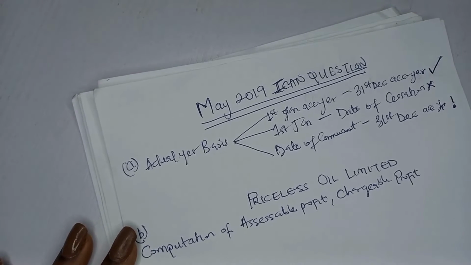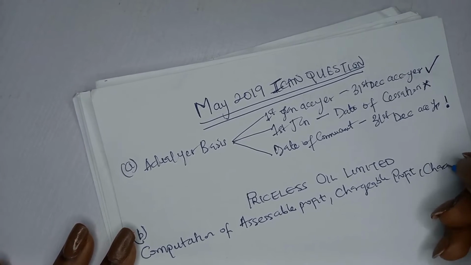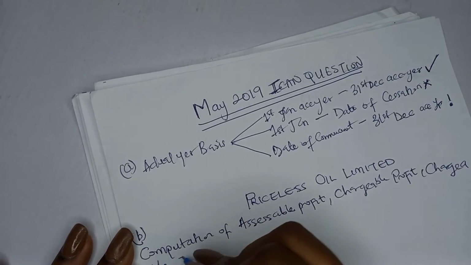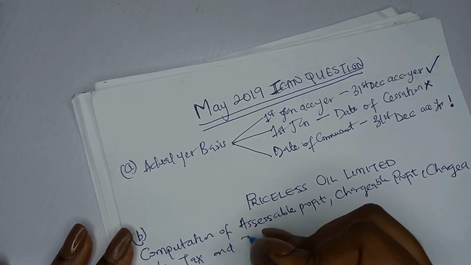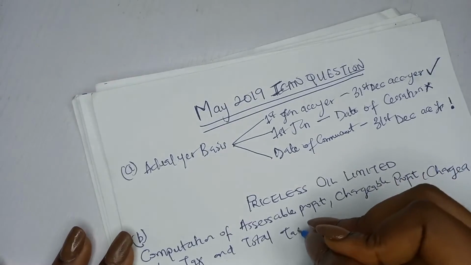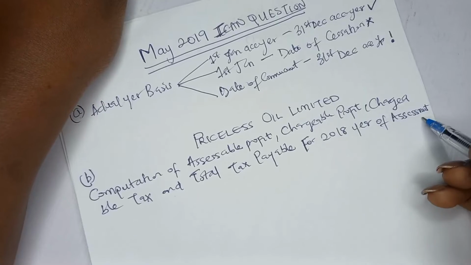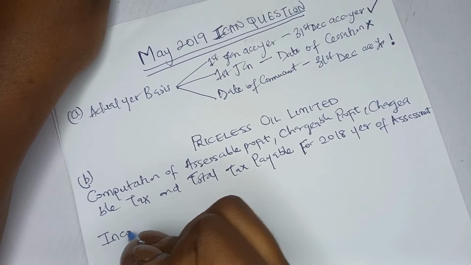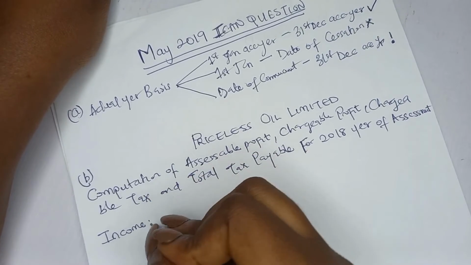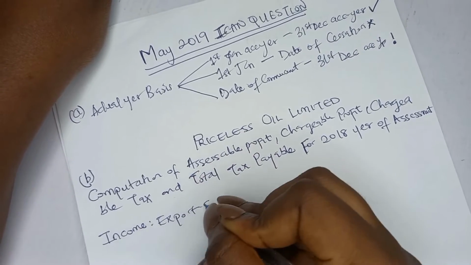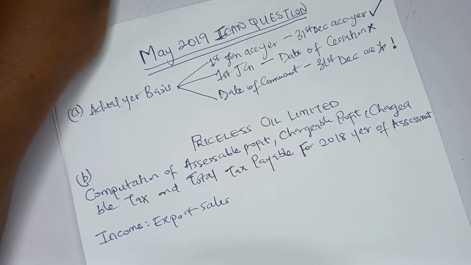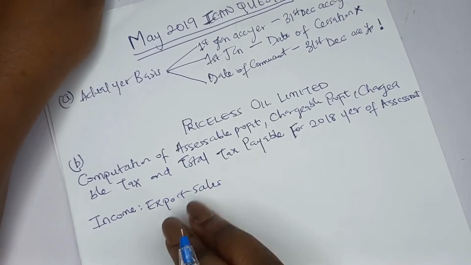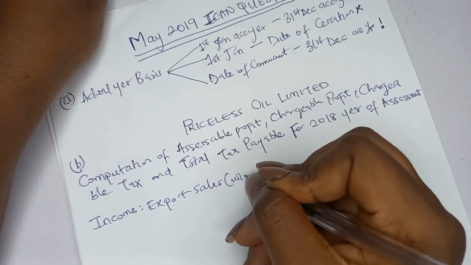What's the next thing they said? Chargeable tax and total tax payable for 2018 year of assessment. So you're starting from the income. Okay, income. And the first thing is the export sales. Remember your format, you're following the format too. Now to get that export sales, that's when you need workings one.